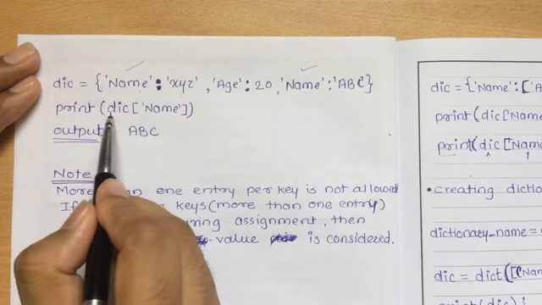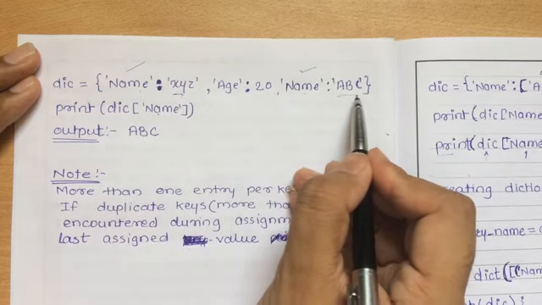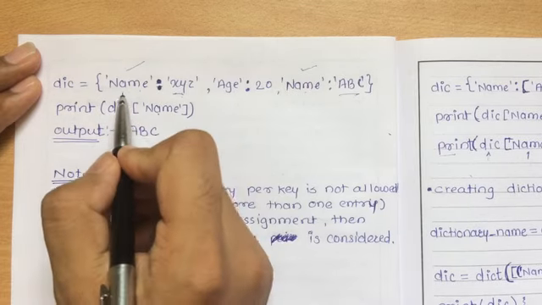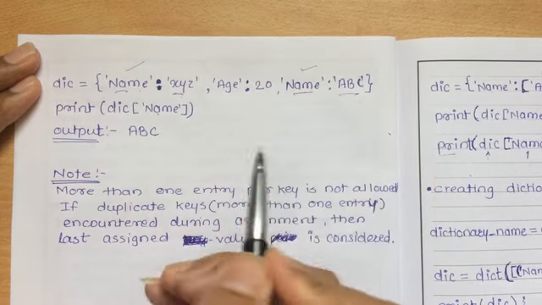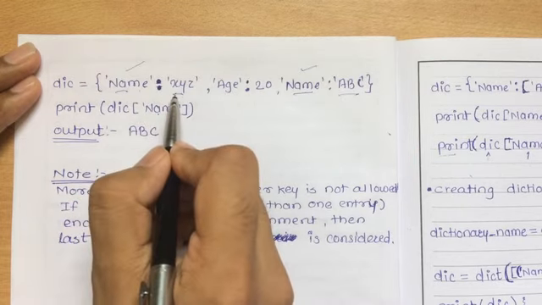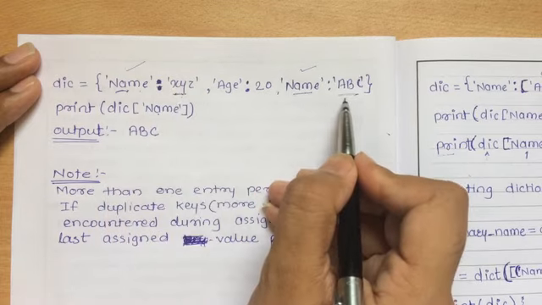Now if I print the dict name, what output will it print? Whether it will print XYZ or ABC. In this case, if duplicate keys occur, then during the assignment, the last assigned value is considered. For this key, I have assigned XYZ first, and after that I have assigned ABC.